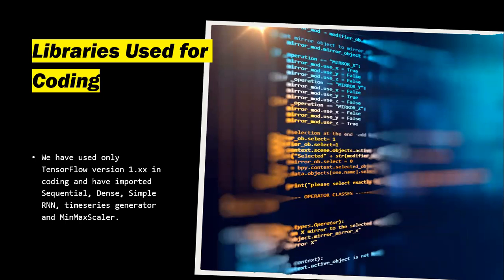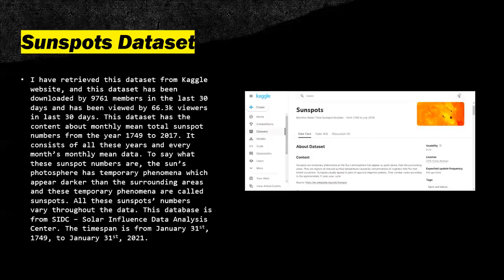The library used for all the coding of generating the sine wave data or the time series data is pandas. We have also used TensorFlow version 1.xx, and we have also imported some libraries such as Sequential, Dense, SimpleRNN, TimeseriesGenerator, and MinMaxScaler to normalize and generate time series data.